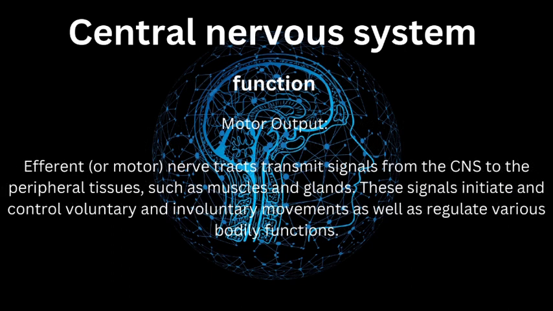Functions of efferent nerve tract are: first, motor output. Efferent, or motor, nerve tracts transmit signals from the CNS to the peripheral tissues, such as muscles and glands. These signals initiate and control voluntary and involuntary movements as well as regulate various bodily functions.